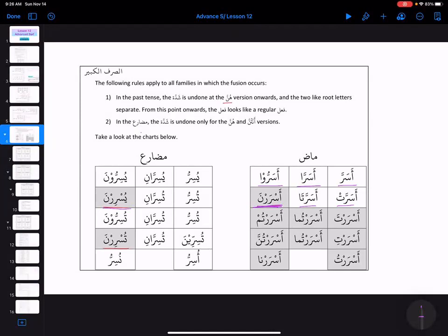Then we have sarra become yusirru. So yusirru, yusirrani, yusirruna, tusirru, tusirrani, and then again we have to open up, yusrirna, and then tusirru, tusirrani, tusirruna, tusirrina, tusirrani, and tusrirna, and then usirru, nusirru.